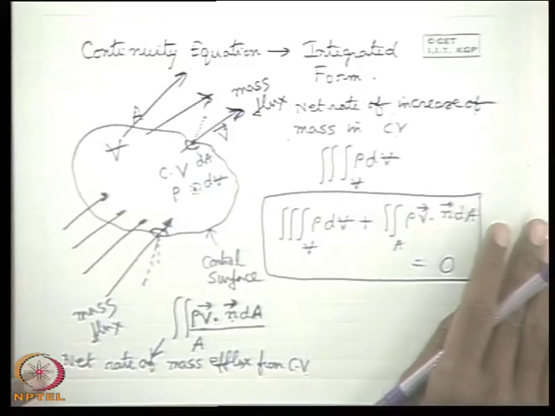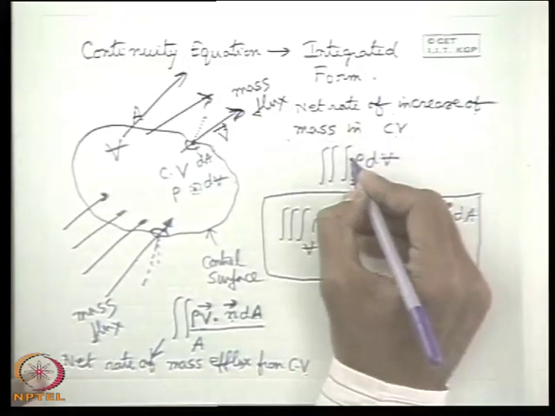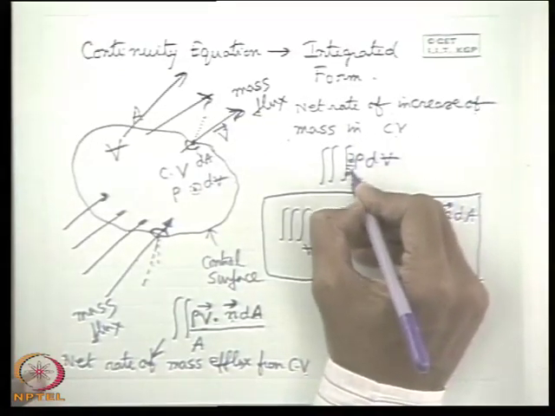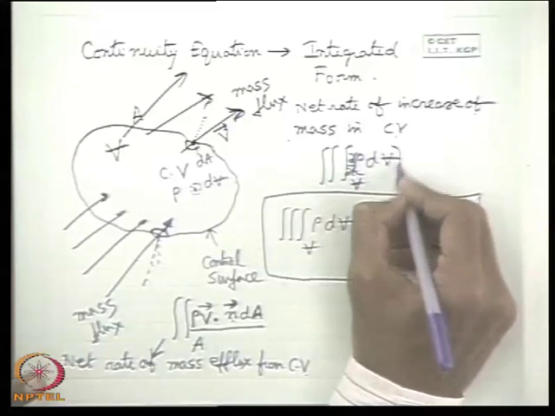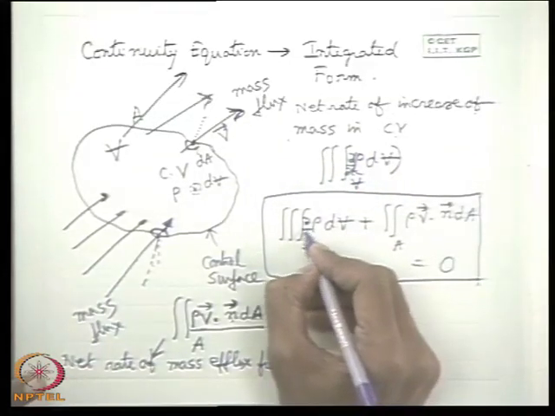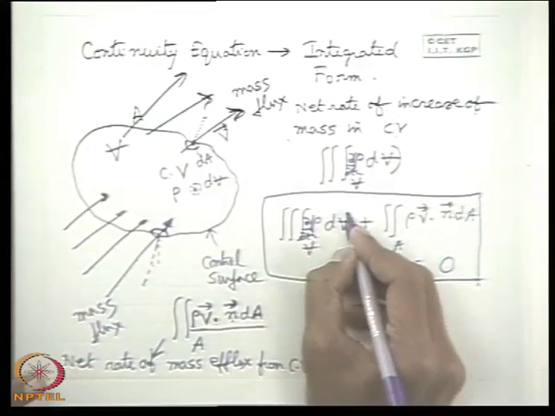I am sorry, this is the rate of change, so there will be a del T term: del T of rho dV.